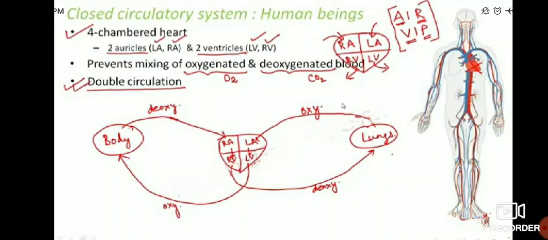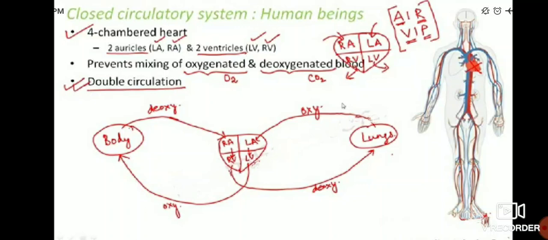The third concept is that the human body has a double circulation system. That's why this is called a closed circulatory system, because pure, oxygenated blood enters the body by one route, and deoxygenated blood comes out of the body by another route.